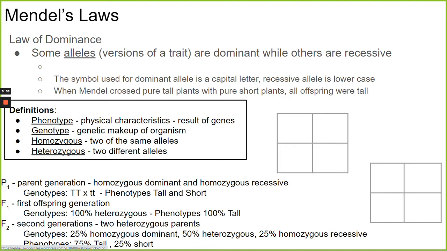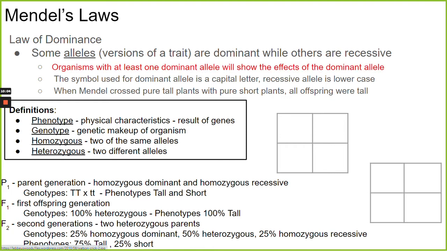And some alleles are considered dominant, and others might be considered recessive. So when we say that an allele is dominant, it means that it's going to show through if it's present. If an allele is dominant, it's going to overpower a recessive allele.